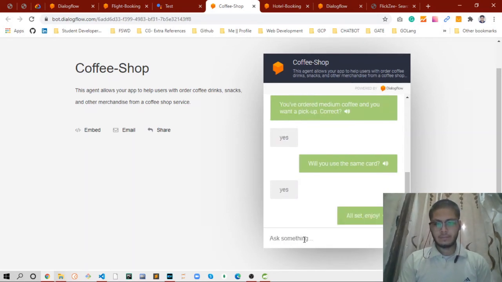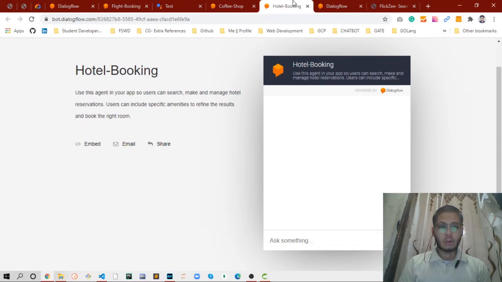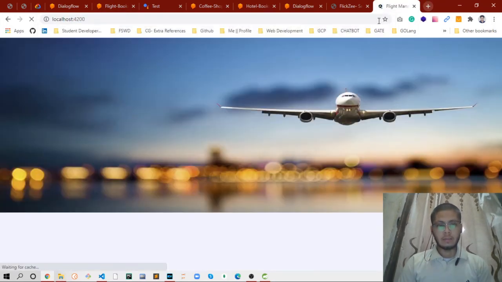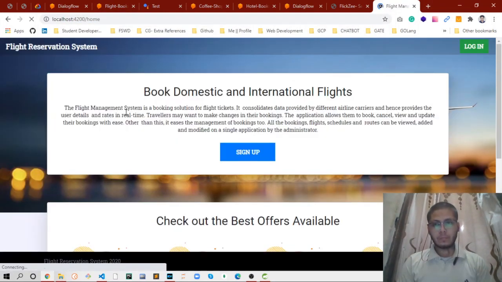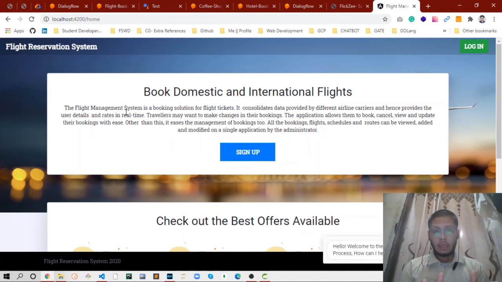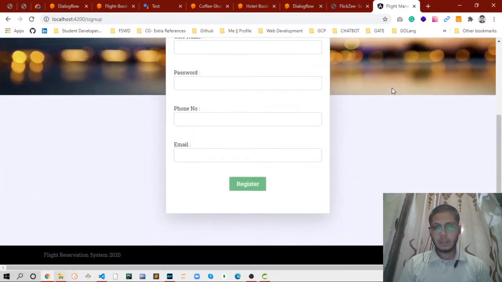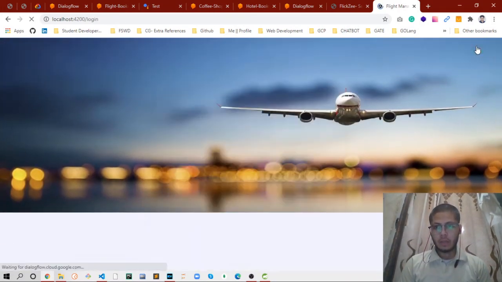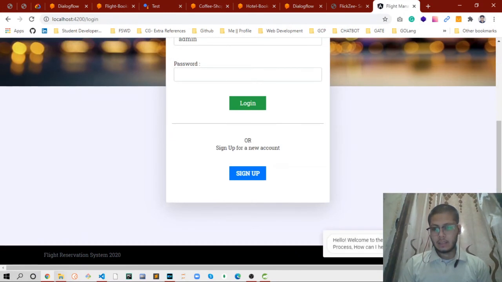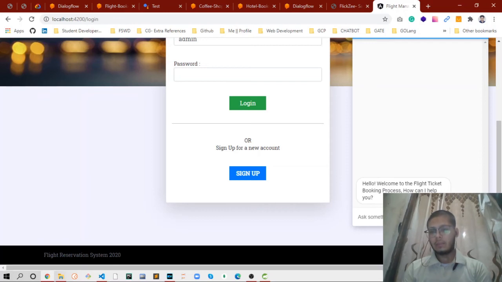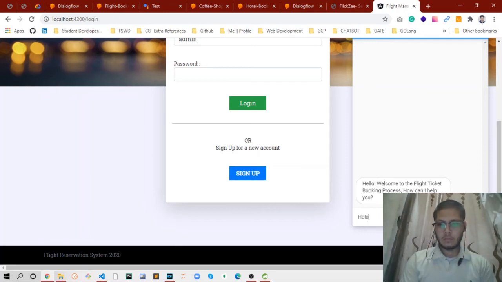You can implement this for hotel booking, which is the agent used to search and manage hotels. You can have a look at the code here. Here is a small demonstration of the flight booking module, which has a front end with different functionalities of sign up as well as login. And here is the chatbot. I am integrating the chatbot with the front end.